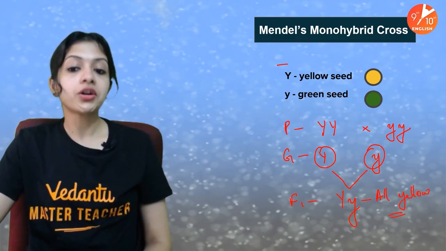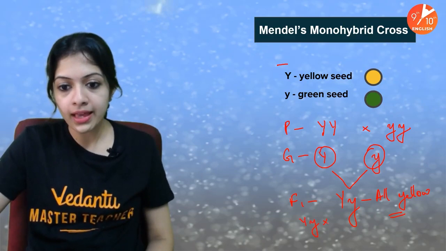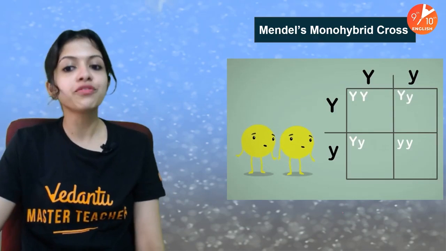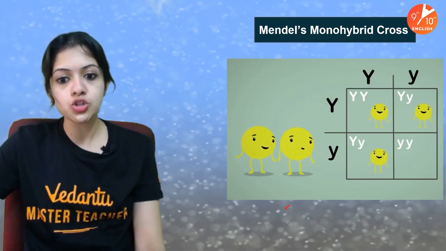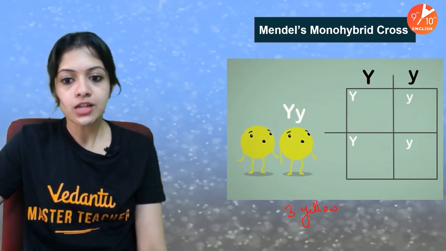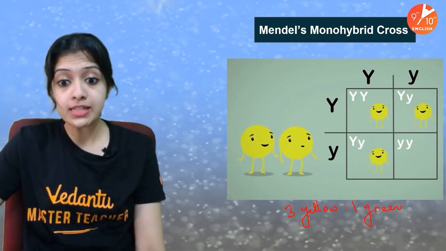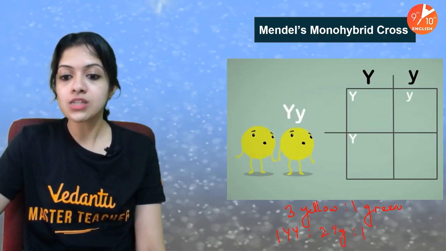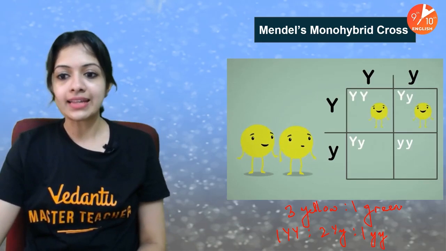Now what does Mendel do? Mendel must have self-pollinated them, which means Y into Y. And what do you see? The self-pollination. Beautifully, you can see exactly the same results, which is phenotypically, it's going to be 3 yellow-seeded plants to 1 green-seeded plant. And genotypically, it's going to be 1 capital Y, 2 capital Y, small y, and 1 small y. Just compare it with the GIF that's here, and it'll be exactly the same.